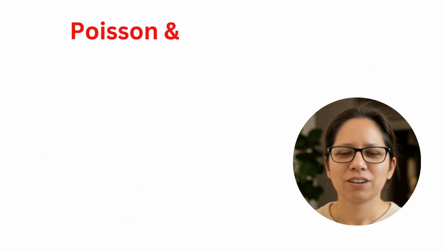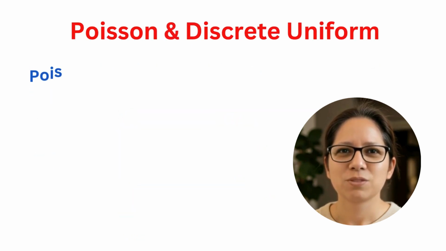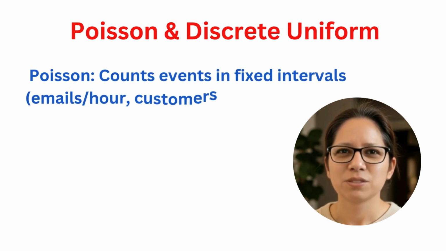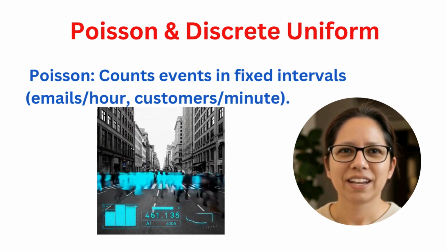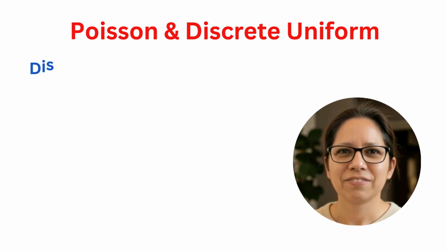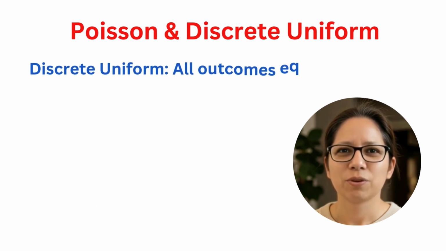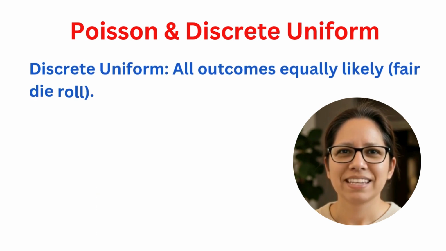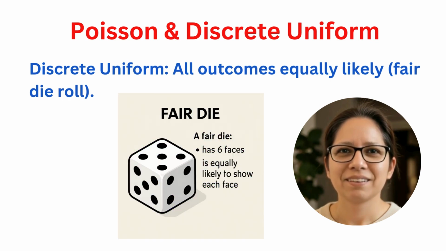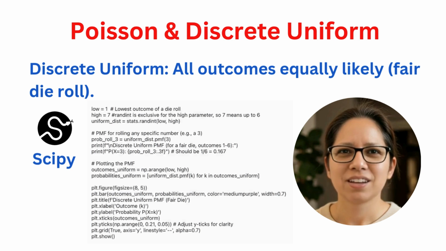Next in our PMF Hall of Fame, Poisson. This one counts how many times an event happens in a fixed interval, like emails per hour or customers arriving at your favorite Mysuru chaat stall in a minute. And finally, the fairest of them all, Discrete Uniform. Here, every outcome has an equal chance, like rolling a fair 6-sided die. Again, Python and scipy.stats are your best friends for exploring these.